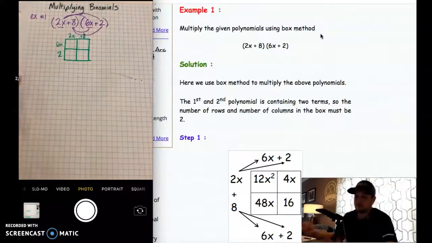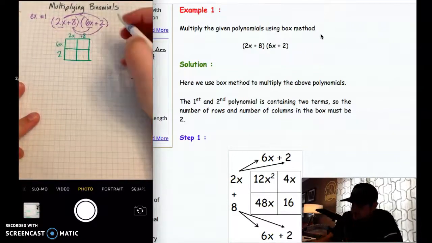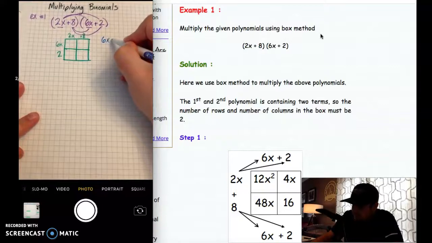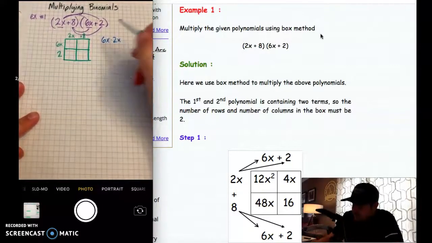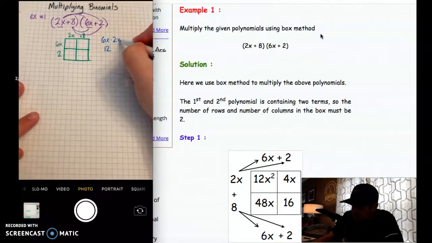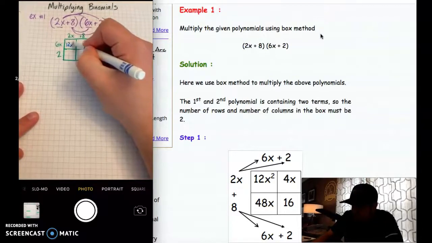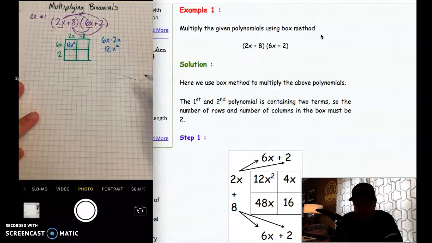Now let's go ahead and do the multiplication here. So 6x times 2x. The 6 and the 2 gives us 12, and the x times the x, don't forget that that's x squared. So that's what's going to go in this box right here: 12x squared.